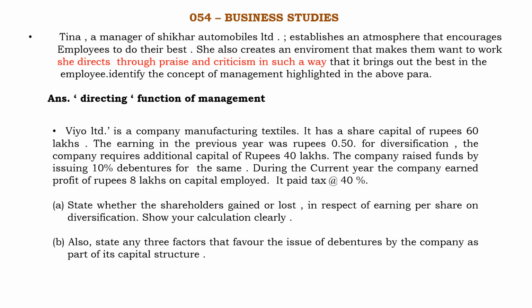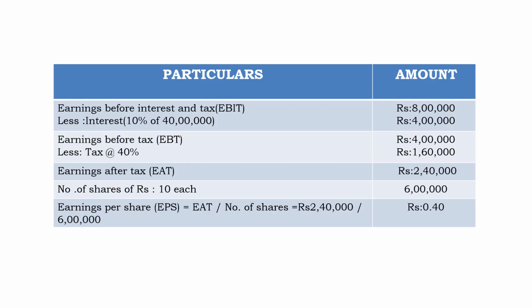So now you are going to find out the capital structure using the EBIT. Particulars, amount: earning before interest and tax was 8 lakhs, as given in the problem. For debentures, they raised a loan of 40 lakhs at 10%. So 40 lakhs into 10% is 4 lakhs.